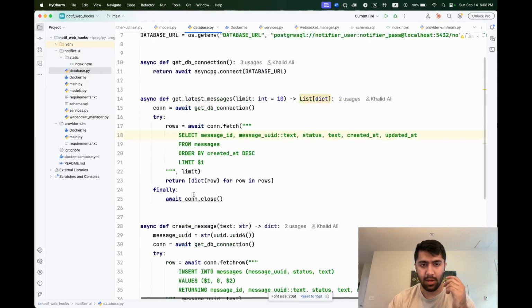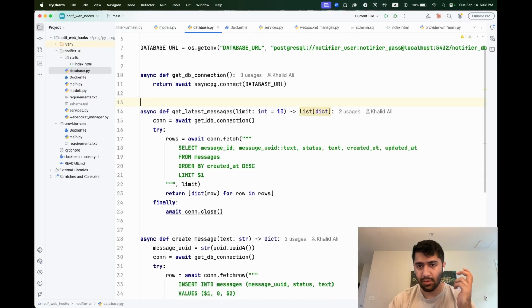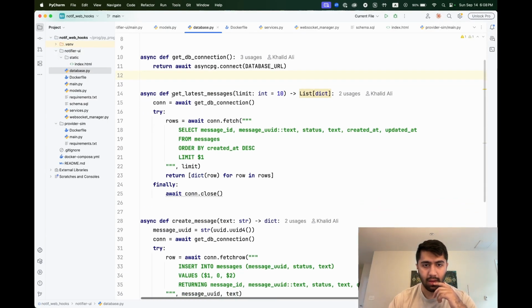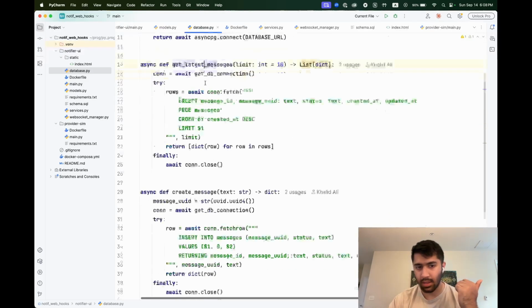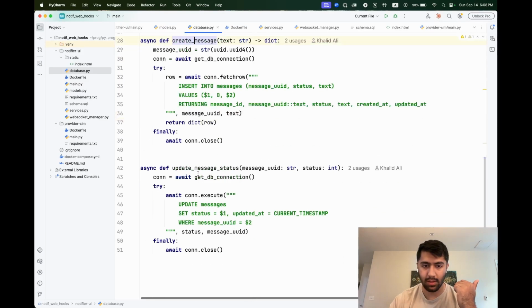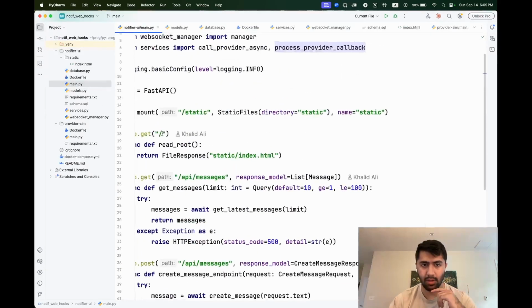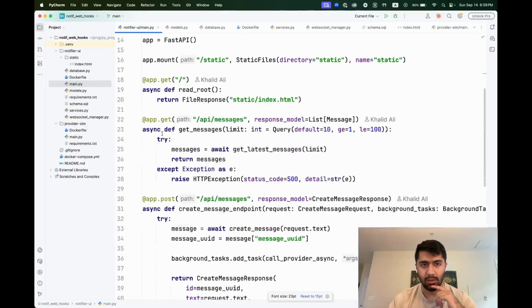Our database.py, these are simply, you can see here we're using Postgres, and these are SQL queries. So if we want to get the latest messages, create a message, update the message status, simple. We'll skip over the Docker file and let's move to the main.py, which is like the meat of this.